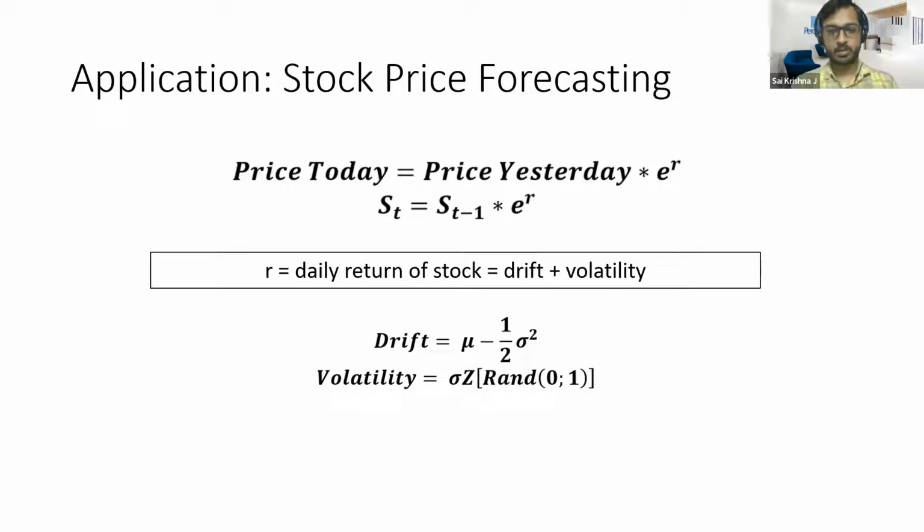And there are formulas for each of these individual components. Drift is defined as mu minus half sigma squared, where mu is the mean of the stock prices and sigma is the standard deviation.